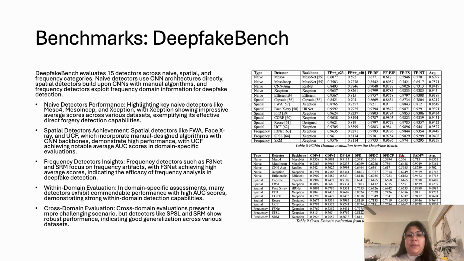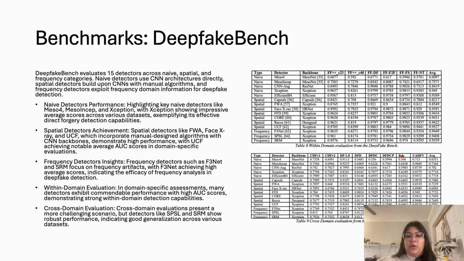Now, naive detector performance highlights key naive detectors like MesoNet4, the Meso-inception, and Xception, with Xception showing impressive average scores across various datasets. The spatial detectors like the FWA, the Face X-ray, and the UCF incorporate manual design algorithms with CNN backbones, and they demonstrate high performance with UCF achieving notable average AUC scores in the domain-specific evaluation. Frequency detectors such as the F3Net and the SRM focus on frequency artifacts, with the F3Net achieving high average scores, indicating the efficacy of frequency analysis.